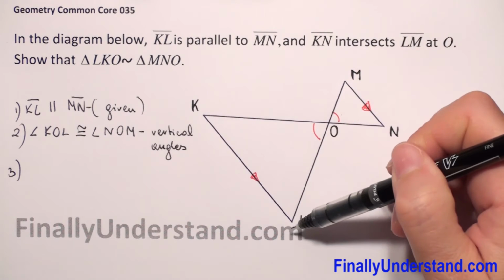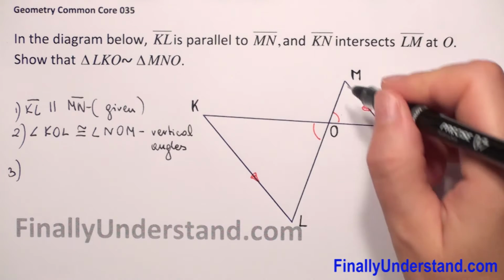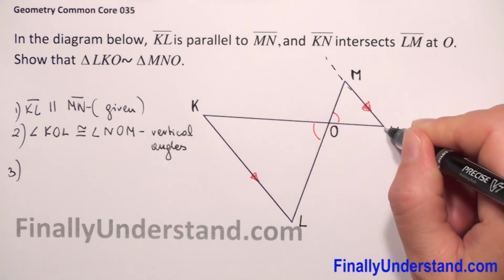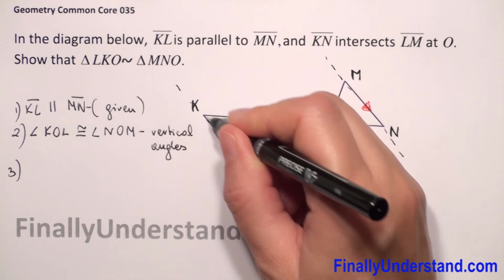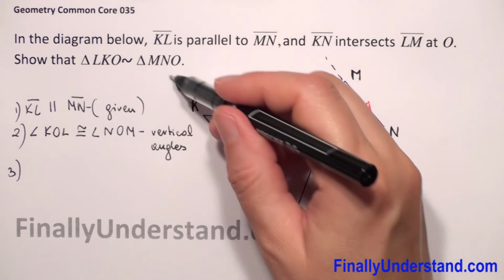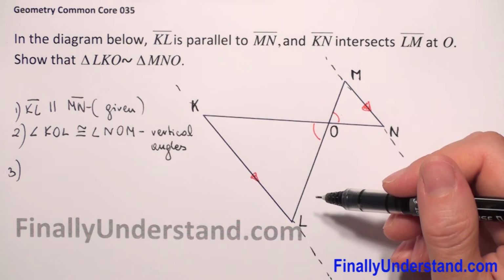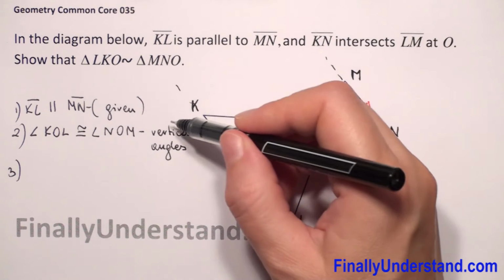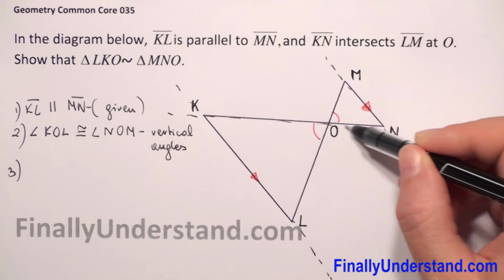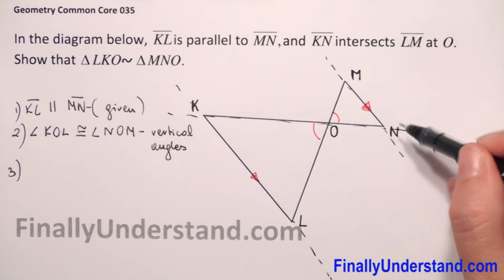Because KL is parallel to MN, if we extend these two parallel segments, these two parallel sides are cut by a transversal. This will be, for example, our transversal. We can take LM, it doesn't matter which we choose.